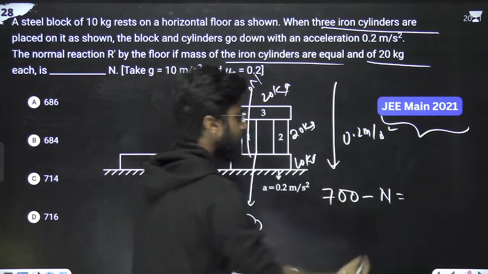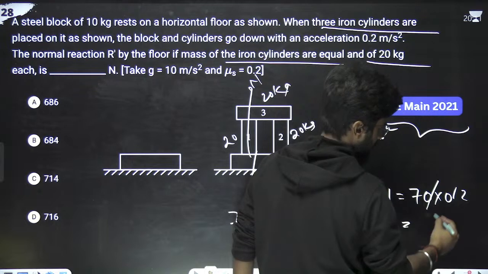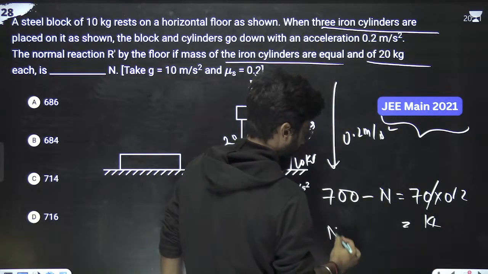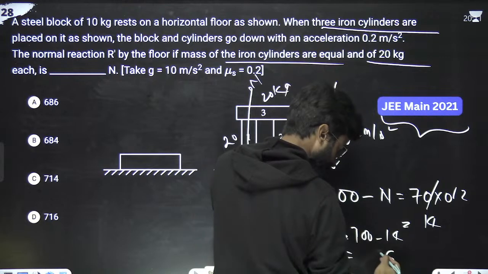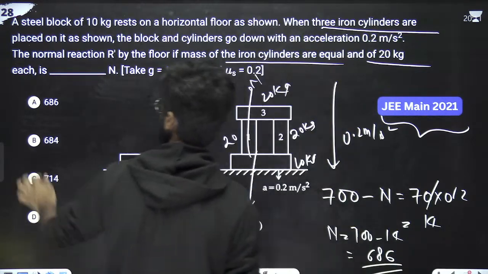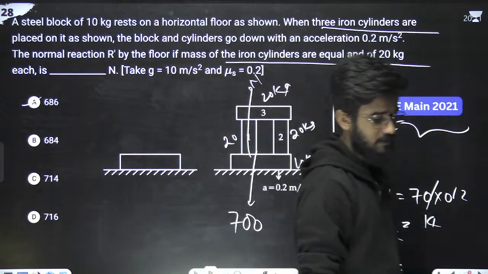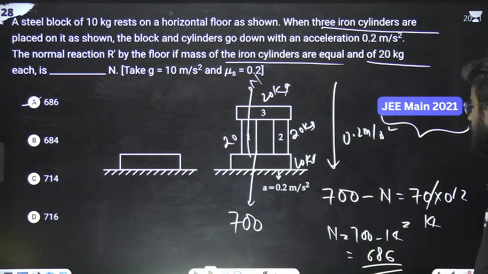Total mass is 70, acceleration is 0.2. 7 twos are 14. So N is 700 minus 14, so we are left with 686. 686 means A option is correct. Great.